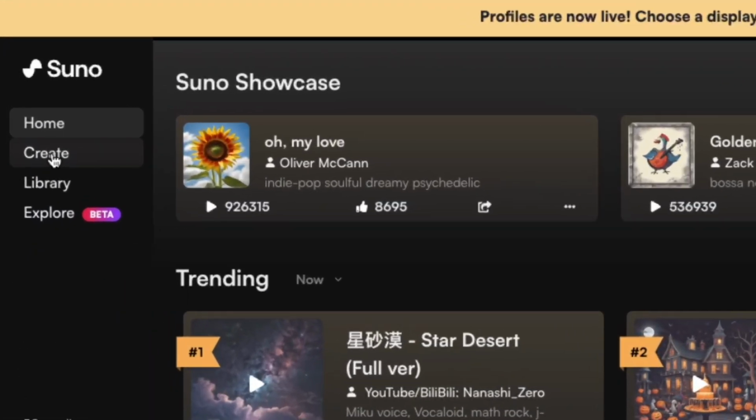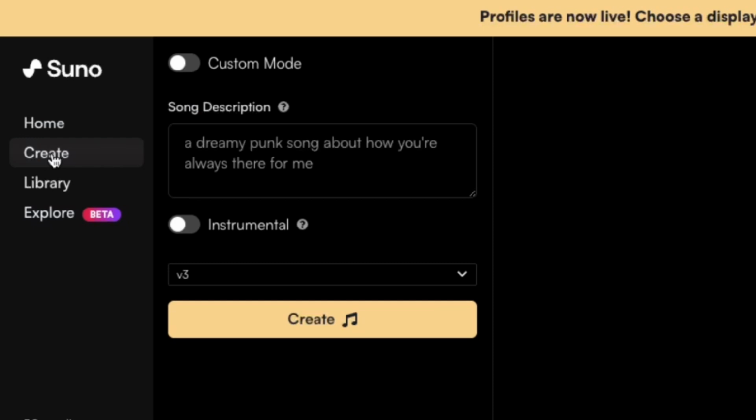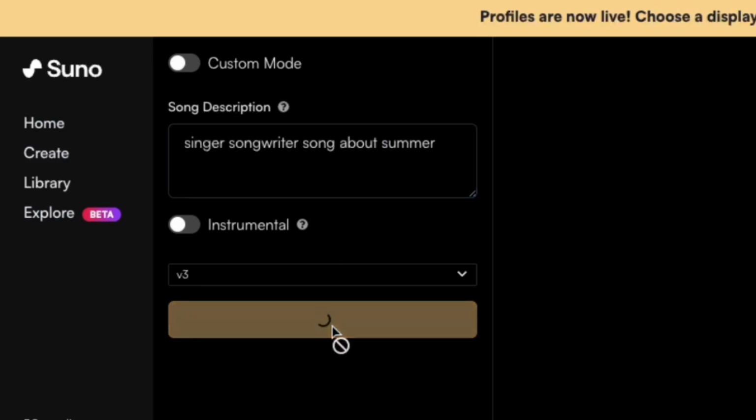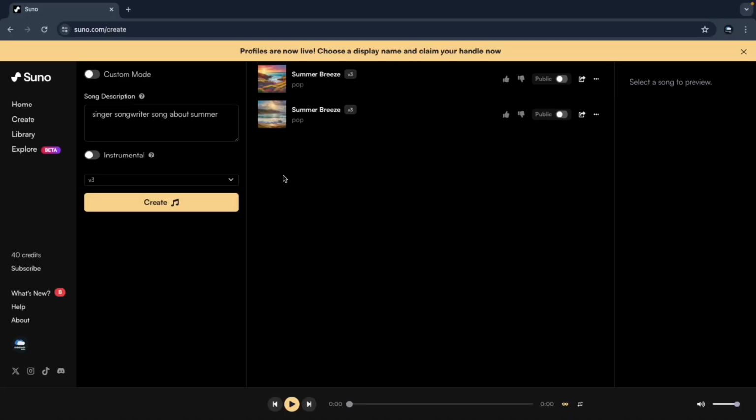Click Create and enter a text prompt into the song description field. We will use the text prompt singer-songwriter song about summer. Click Create, and Suno will generate 2 song variations based on our text prompt.